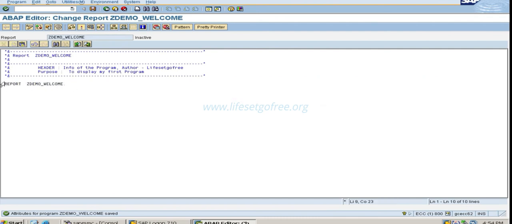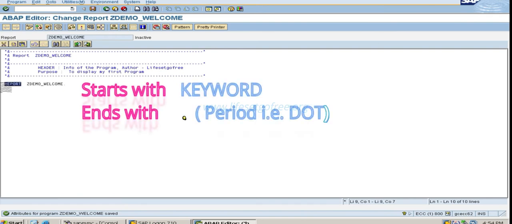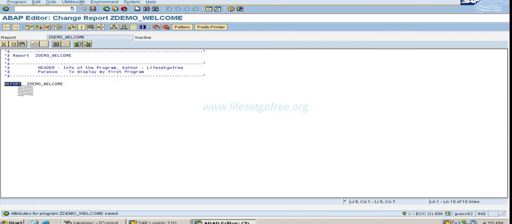In ABAP, every statement starts with a keyword. So here the keyword is report. See, report is a keyword, and it always ends with a period. Period means simple dot. Whenever we write any statement here, we start with the keyword. We will be knowing all the keywords while writing these programs. So the first keyword that you are learning today is report, and then we have given the name of the program. It comes by default. Whatever we have given, it will be coming here.